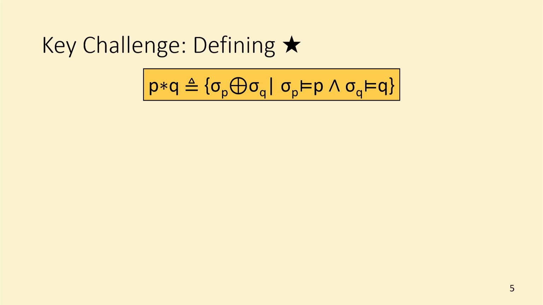Now, the key challenge of this work is defining the hyper-separating conjunction. To see how we do it and why it's challenging, let's first consider the normal separating conjunction. P star Q, we all know, is we take all states from P, all states from Q, and if they're compatible, we combine them. So different separation logics have different types for this sigma, and different types require a different definition for this combination predicate.